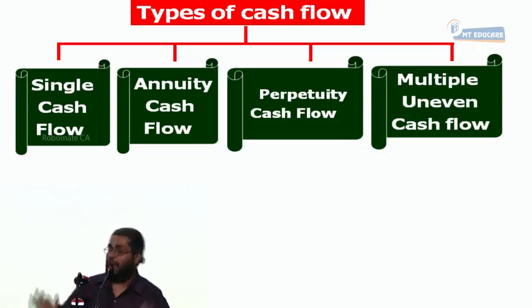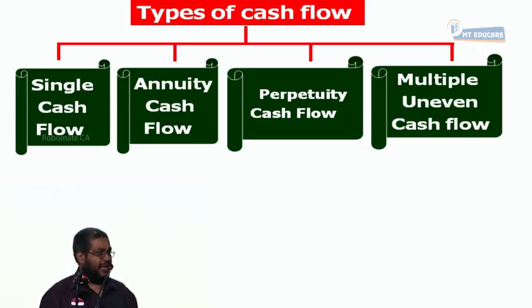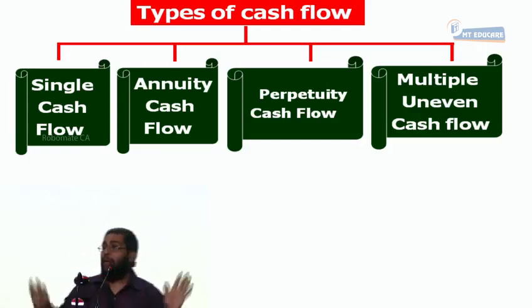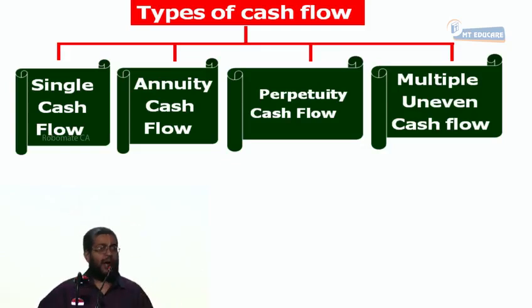Everybody, yes or no? Annuity cash flow means the cash flow occurs a number of times, and the amount is the same. When the same amount occurs a number of times, I call it an annuity cash flow. For example, you pay house rent. Every month house rent changes, does it?